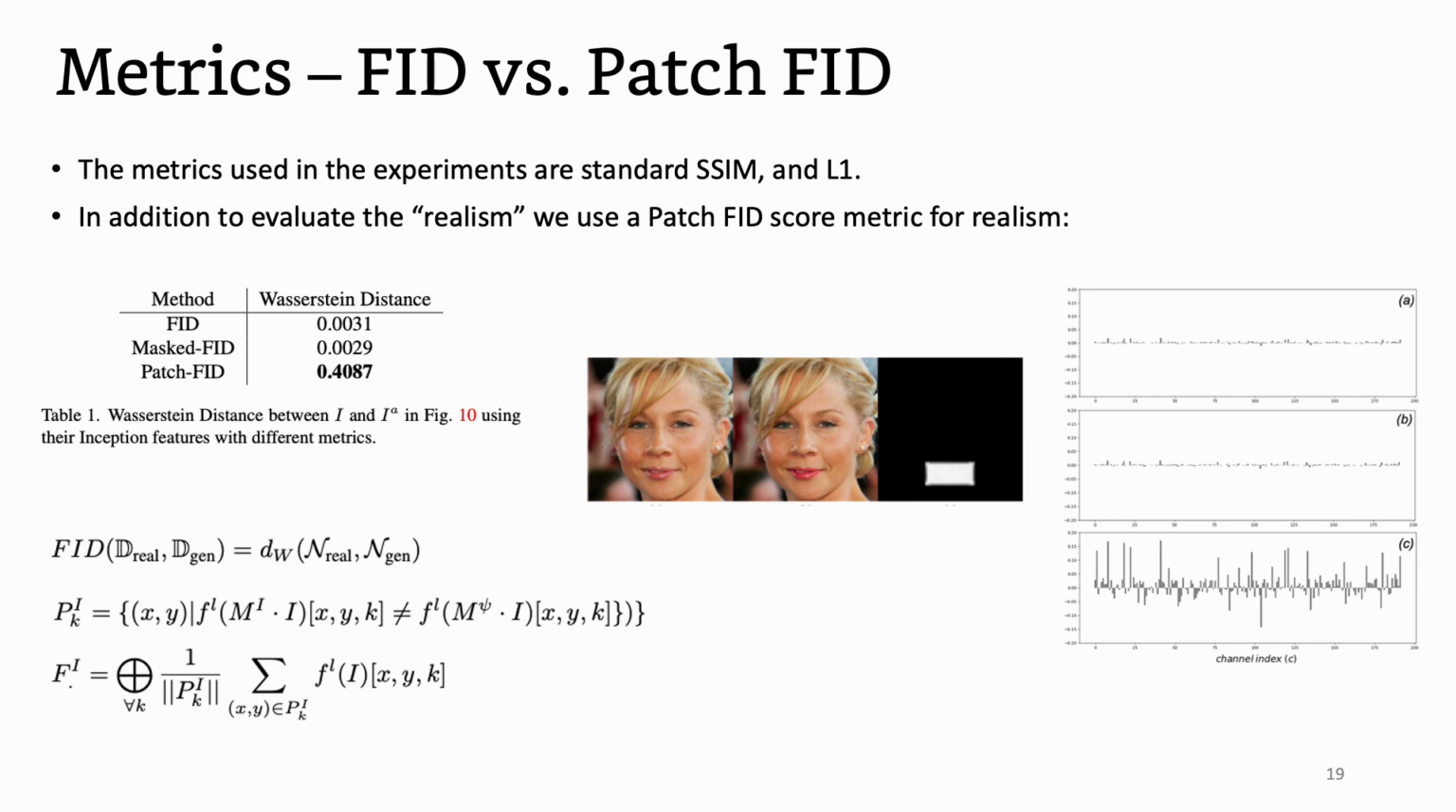The metrics we use to evaluate our approach are the structure similarity metric, L1 error, and a modification of the FID score, which we dub patch FID. For further details on the patch FID metric, which explain its derivation and differences from the standard FID metric, please refer to our supplementary material.